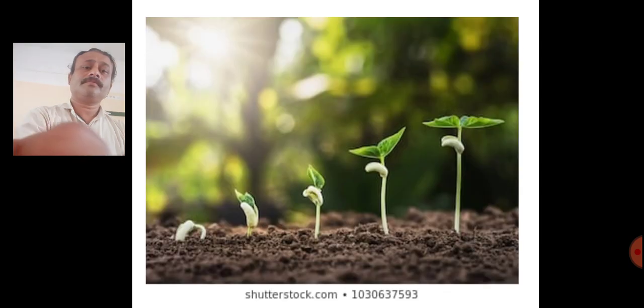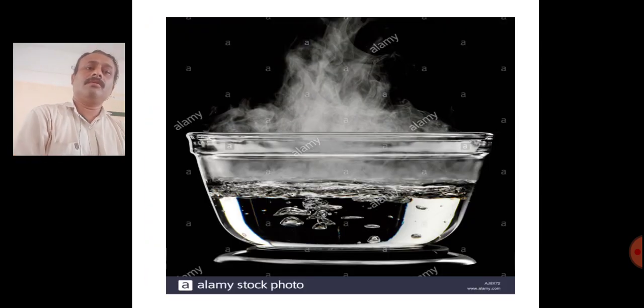Yes. Now see one more. Here the water is boiling. What type of change is boiling water? Yes, it is a physical change. Why? Because water boils at a particular temperature.